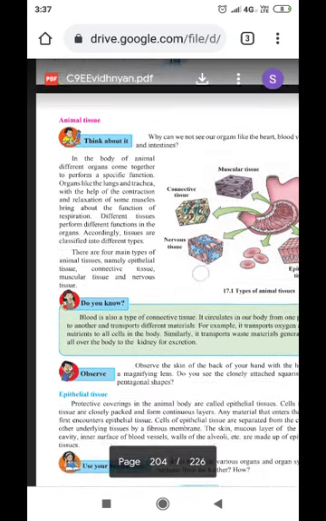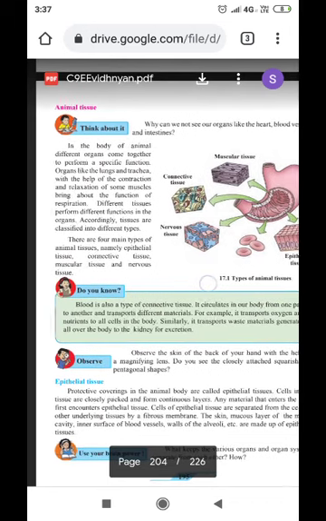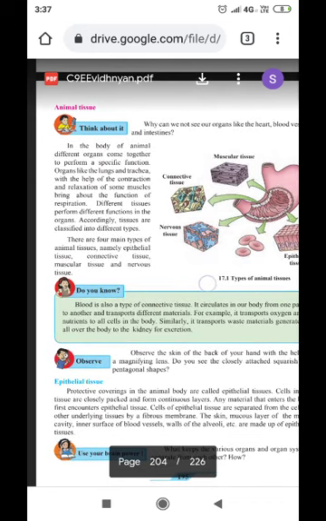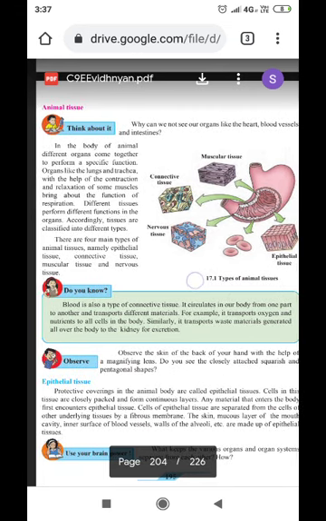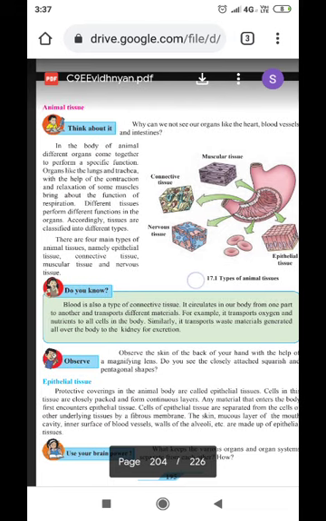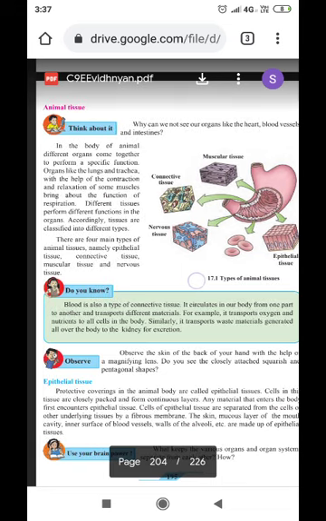Now, first of all, we'll discuss animal tissue. Why can we not see our organs like heart, blood vessels, and intestines? Of course, they are covered with the tissue called skin, which is made up of various tissues, and therefore we cannot see them. In the body of an animal, different organs come together to perform a specific function. Organs like the lungs and trachea, with the help of contraction and relaxation of some muscles, bring about the function of respiration. Different tissues perform different functions in the organs.